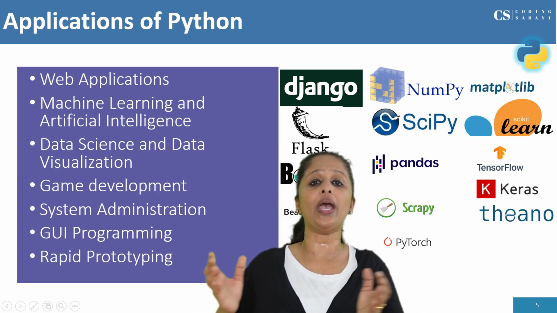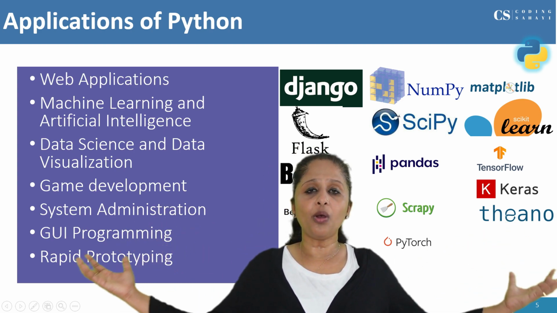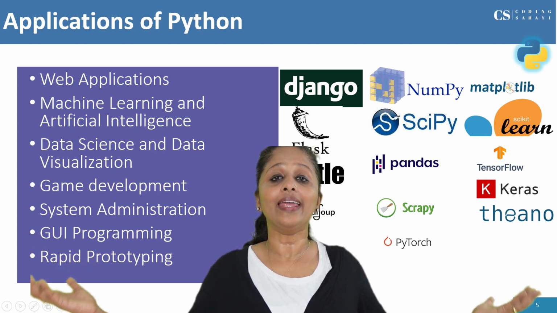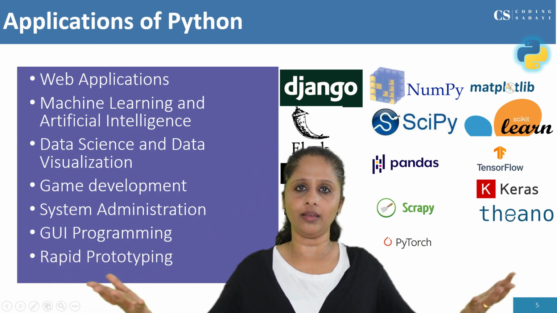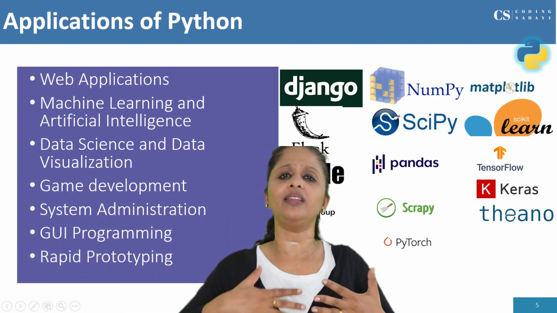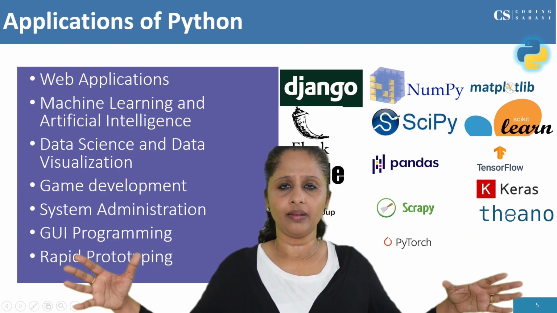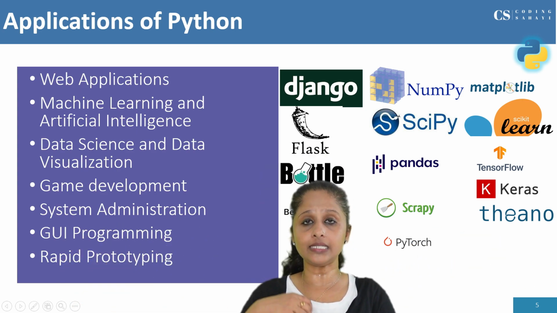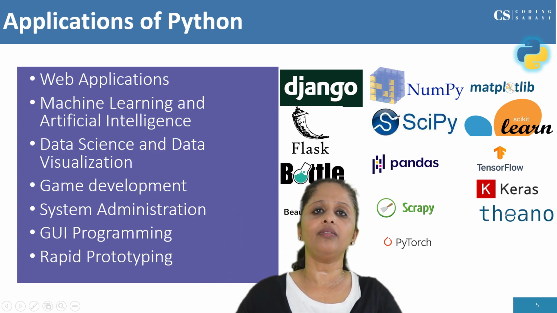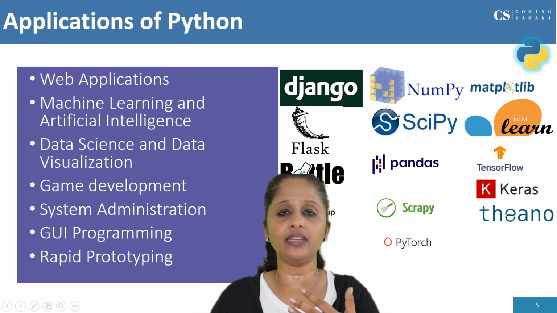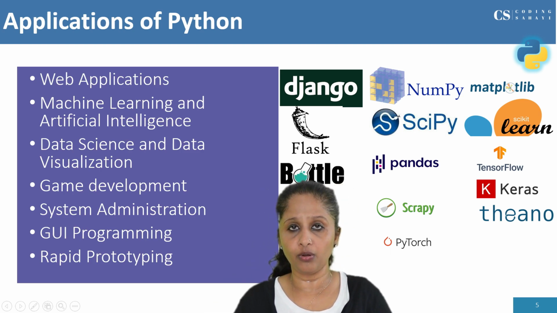That is, if we want to analyze data, there are large amounts of data handled day to day in the internet and computer technology by many people. Data visualization means charts and graphs and all. Through that we can analyze the data and visualize it. For that also Python is very helpful.